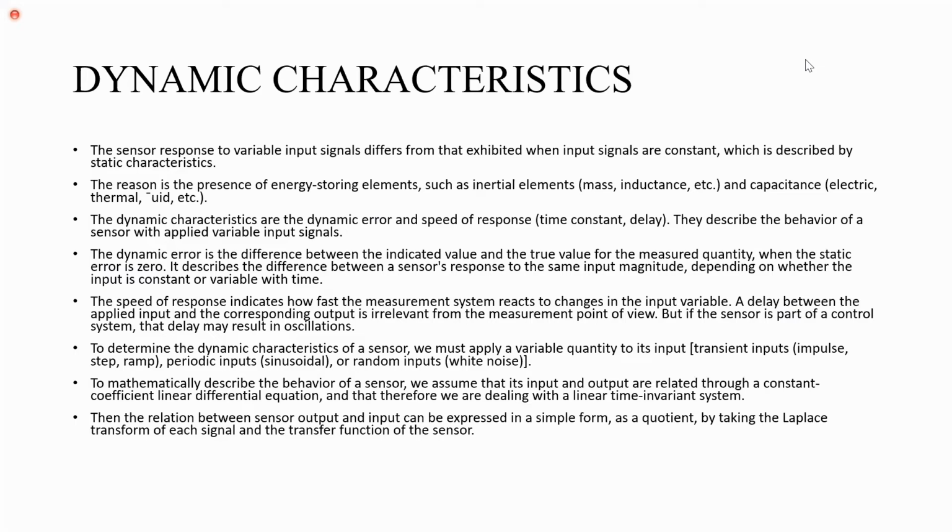The speed of response indicates how fast the measurement system reacts to changes in the input variables. A delay between the applied input and the corresponding output is irrelevant from the measurement point of view. But if the sensor is part of a control system, the delay may result in oscillations.